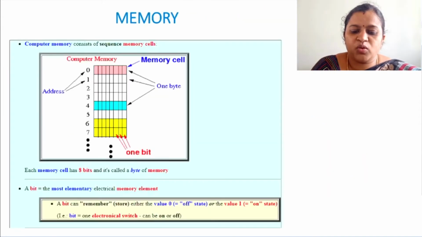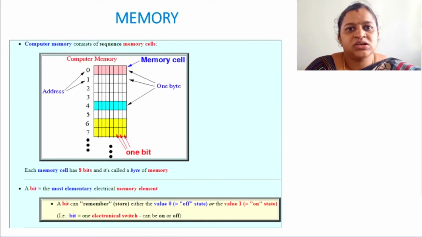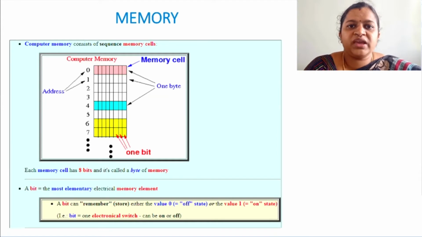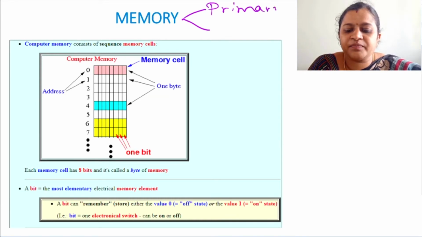Okay. Now next we will move on to memory. Initially computers were used for performing computations or calculations. Nowadays we are using computers mainly for storing data. Now when it comes to storage, there are 2 types of memory. So memory is of 2 types, primary memory and secondary memory.